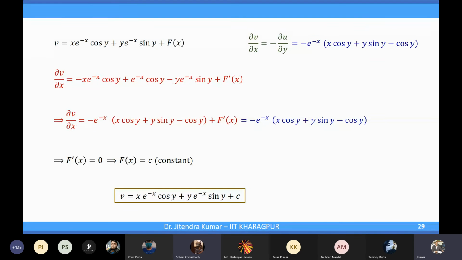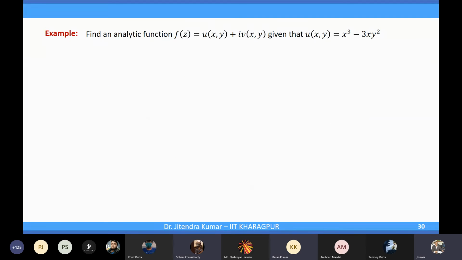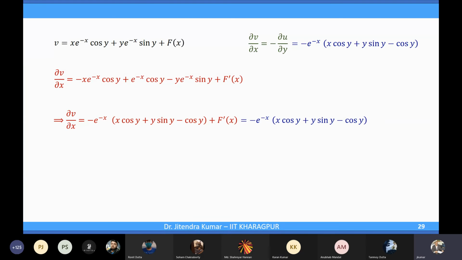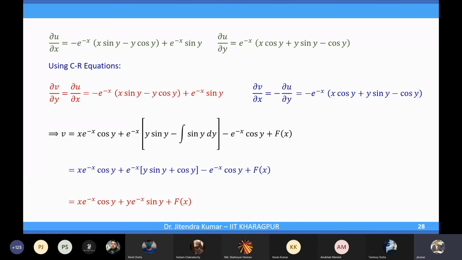Okay, sir, got it. Sir, we can convert it into an exact differential equation and then solve it using the previous method also. Why do you want to convert to an exact differential equation and all? Sir, there we have more flexibility, more rules to solve them. This may be quite lengthy actually. What is lengthy? V is given. See, this is not lengthy. I have just done a few lines here.